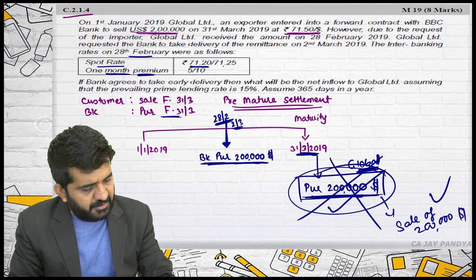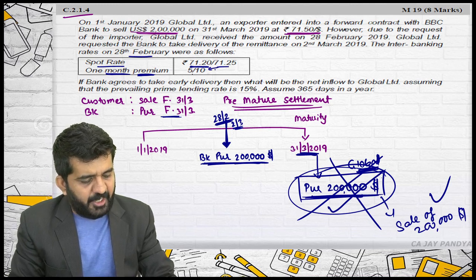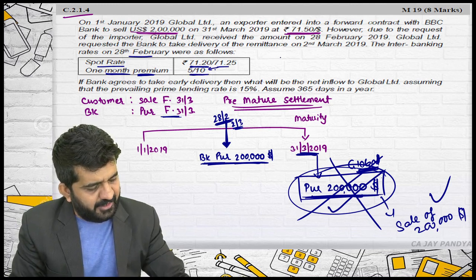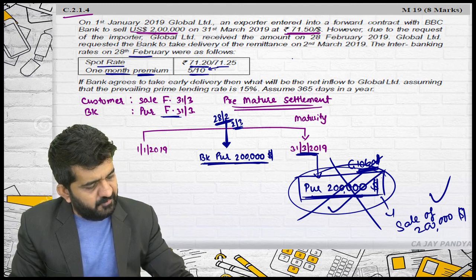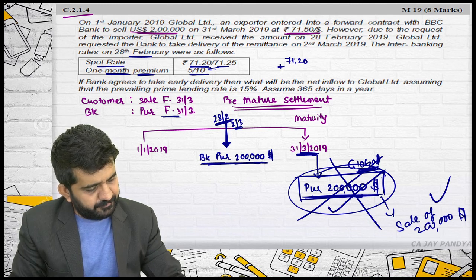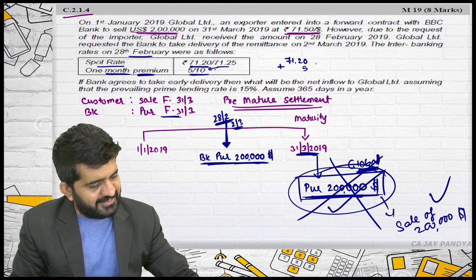It is purchasing at the right hand side rate plus the swap points. This is in ascending order. Let me write down the 1 month forward. 1 month forward will be 71.20 plus 5. This is ascending order, so adding.